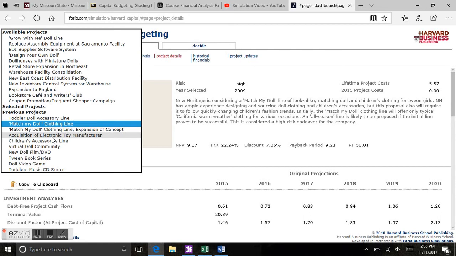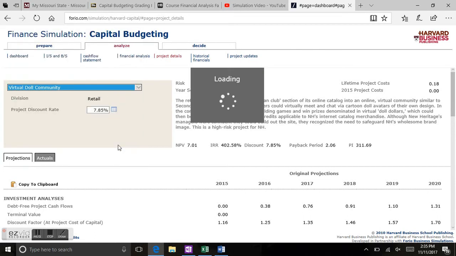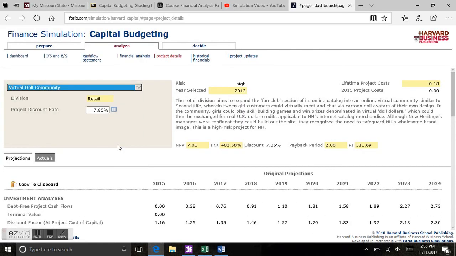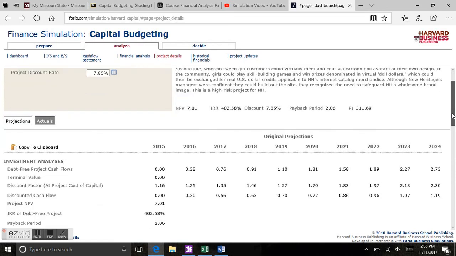The next question is how I interpreted the implication of tools of investment analysis. Specifically, I'm going to look at the payback period and profitability index. And what I'm looking at most specifically is I paid attention to, in cross correlation, the project costs for the year and then the lifetime, and then the payback period and how low that was. The lower that payback period, the quicker I get my money back. With the simulation only lasting 5 years, I want to get my money back very quickly.